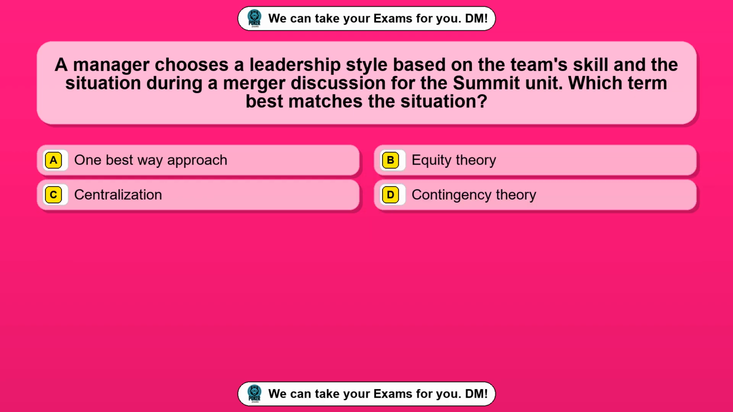Question 97. A manager chooses a leadership style based on the team's skill and the situation during a merger discussion for the summit unit. Which term best matches the situation? Option A, one best way approach. Option B, equity theory. Option C, centralization. Option D, contingency theory. The correct answer is option D, contingency theory.